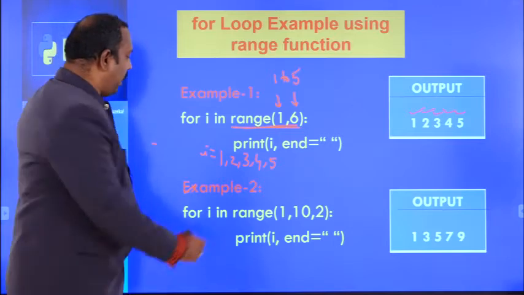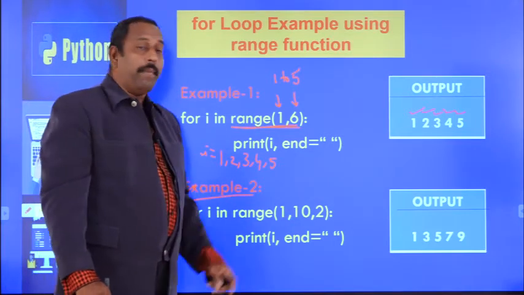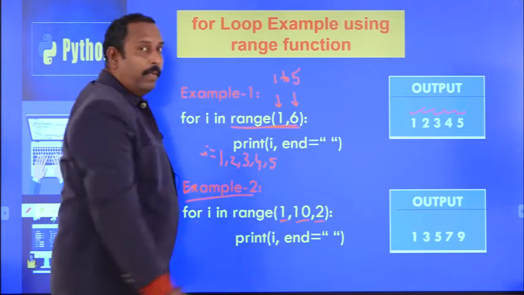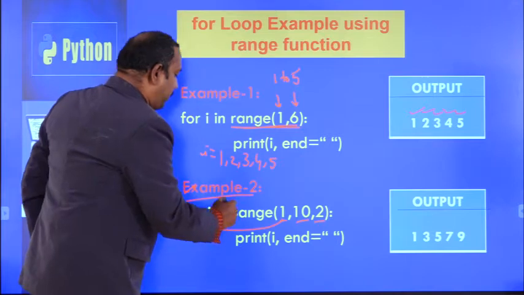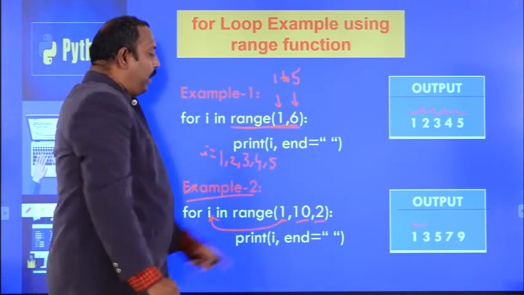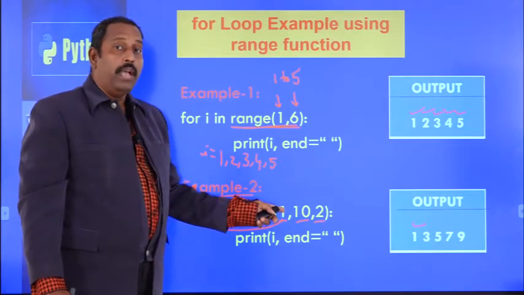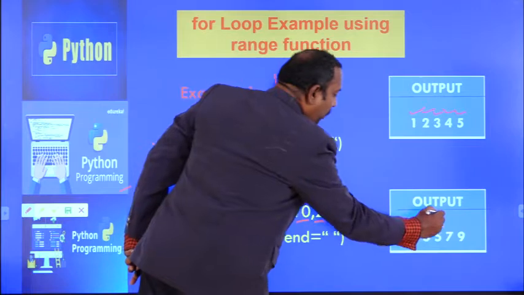Suppose you consider another example. In this case, for i in range 1, 10, 2. This is the starting value, this is the end value, this is the step value. First, i gets value 1, so 1 will be printed. Next, step value 2, so i will be incremented by 2. 1 plus 2, i will become 3, and 3 will be printed.